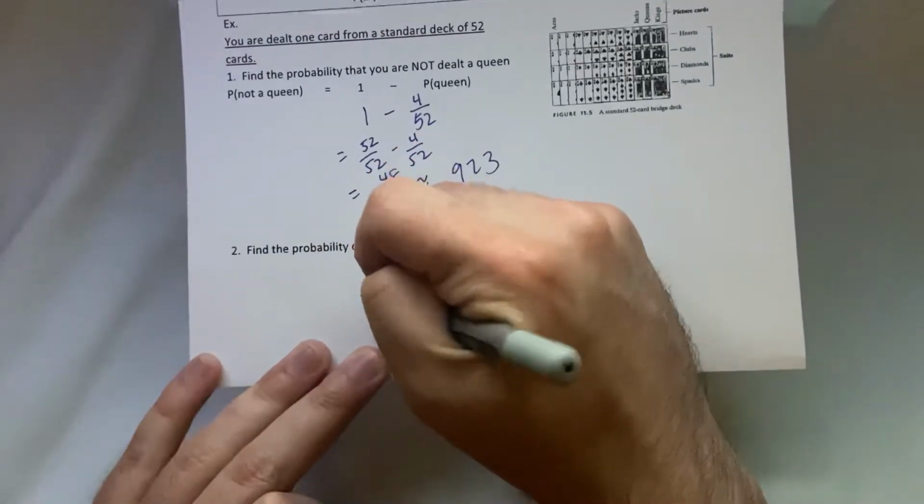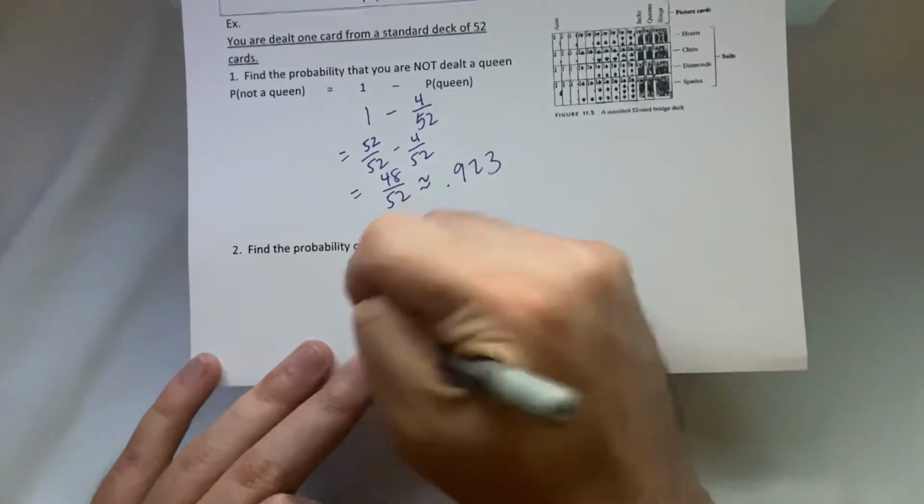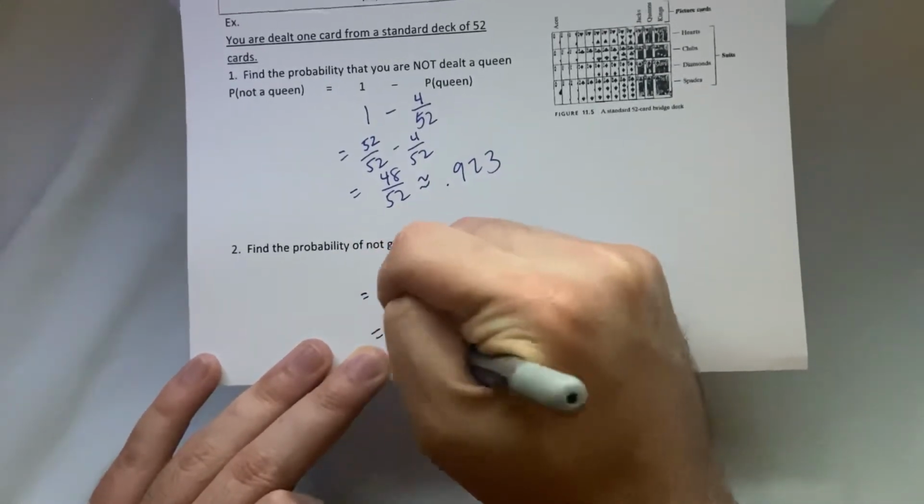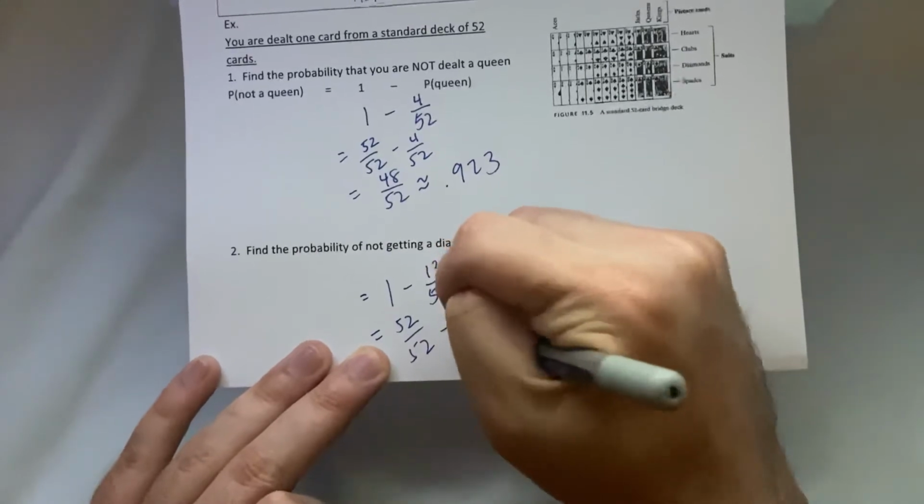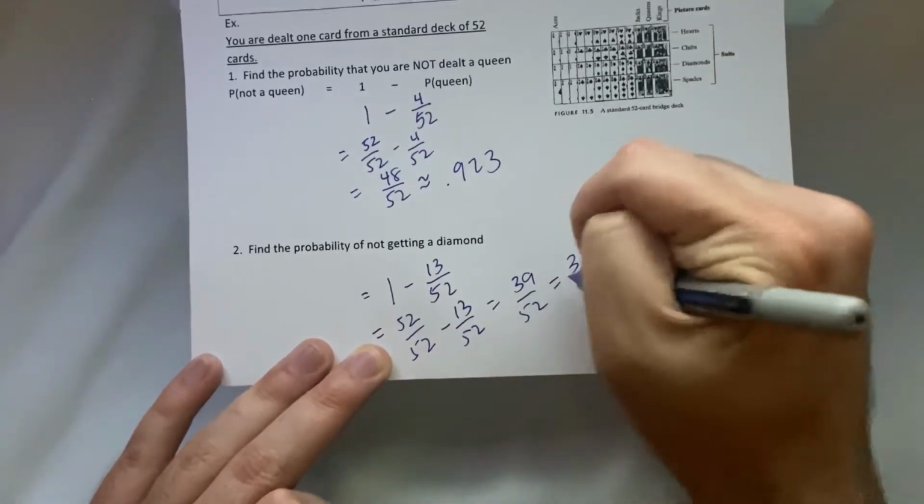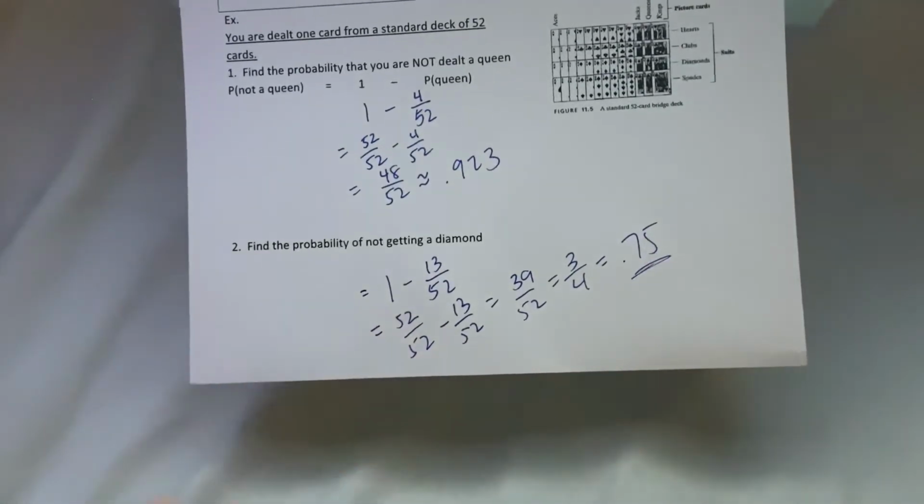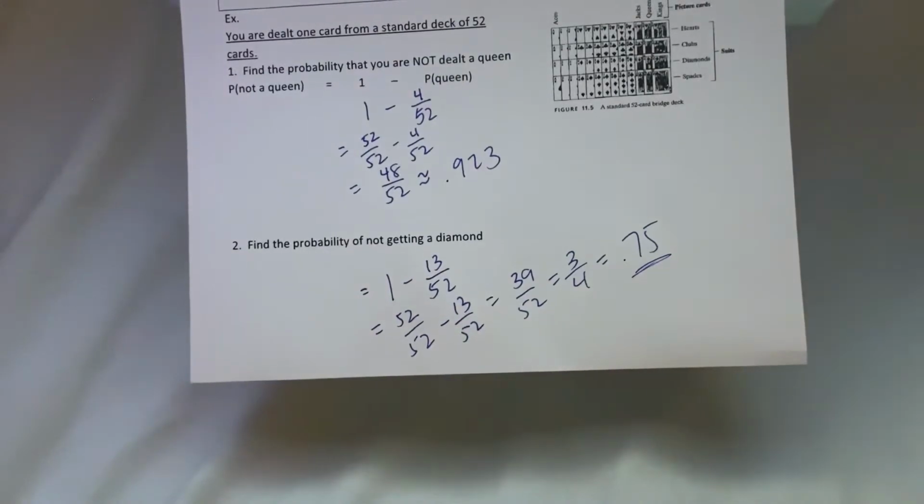What about not getting a diamond? Same thing. 1 minus the number of diamonds, 13 out of 52. Again, common denominator. It's 39 out of 52, or 3/4, which is 0.75. There are 4 suits. Your chances of getting the other suits, 0.75. Let's continue.